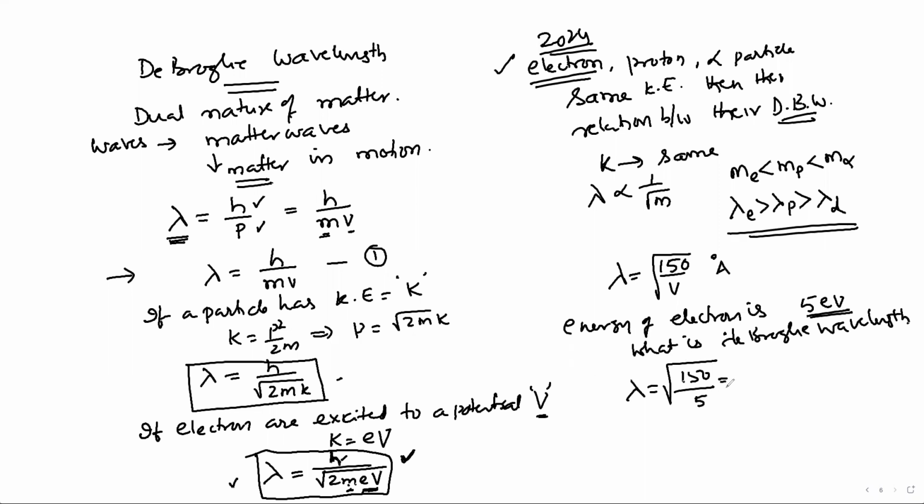So this is equal to root 30 angstroms, which is your answer. The same thing applies for proton, and the same thing for alpha particle.